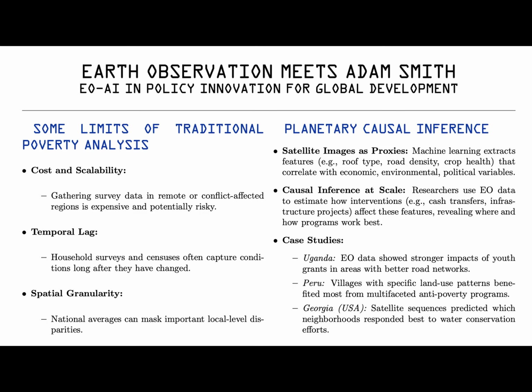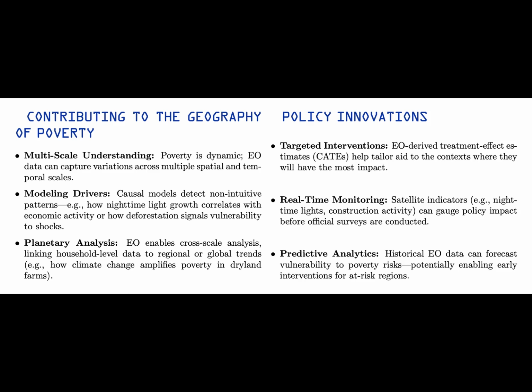Real-time monitoring. Satellite data can evaluate policy impacts mid-implementation. Did a new school improve local outcomes? EO proxies, e.g., nighttime lights and construction activity, offer some clues before surveys are conducted. Predictive analytics. ML models trained on historical EO data can forecast poverty risks, like predicting which regions are vulnerable to crop failures and trigger early interventions.